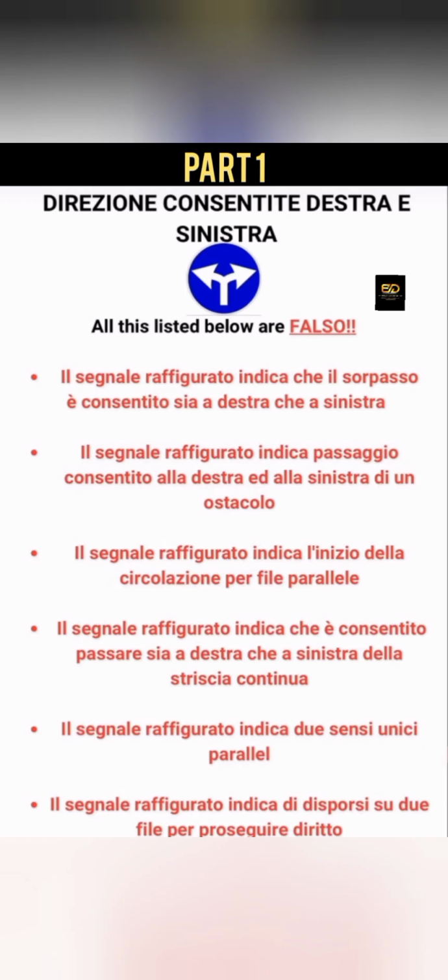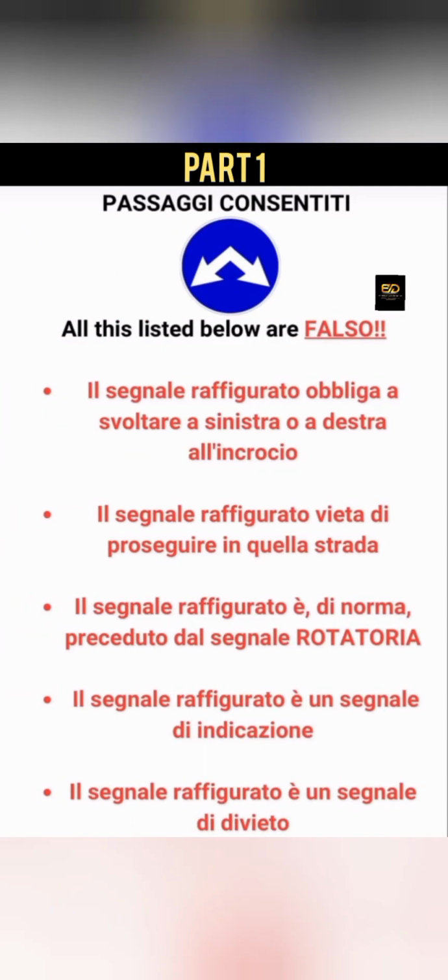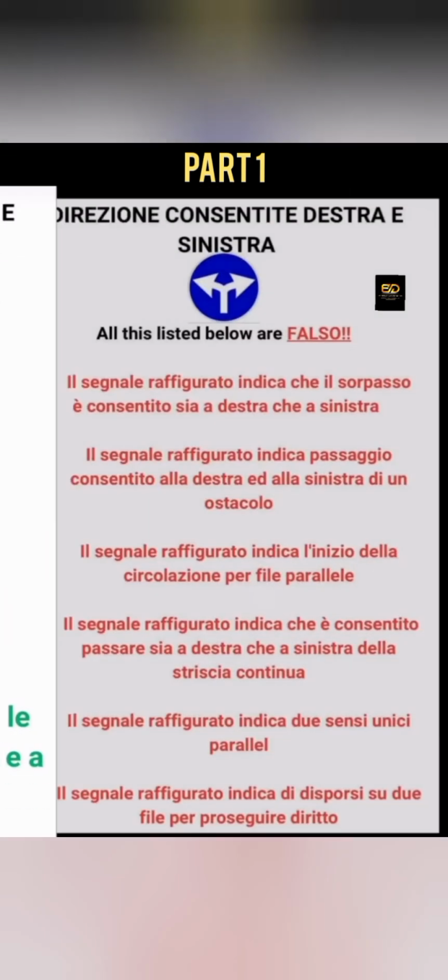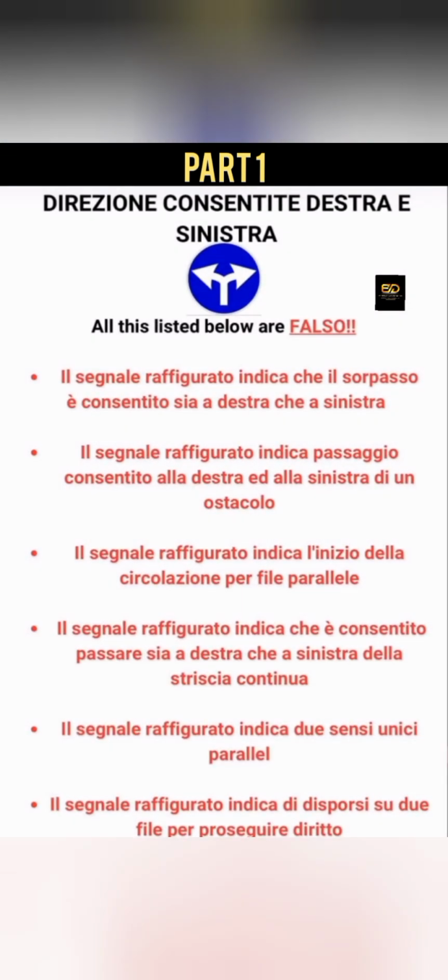So these are the questions that are not true. Il segnale raffigurato indica che il sorpasso è consentito sia a destra e a sinistra. They are saying that overtaking is allowed whether from the right or from the left. It's not true. This is not telling you to overtake from the right or not. This is simply telling you to turn to the right or turn to the left at the junction. Il segnale raffigurato indica passaggio consentito alla destra e a sinistra di un ostacolo. Now they want to bring the question like it is this one. If it was that sign, it would have been true. But look this time around, this is not passaggi. The other one is passaggi. This is direzione consentita, because this one is in the junction.